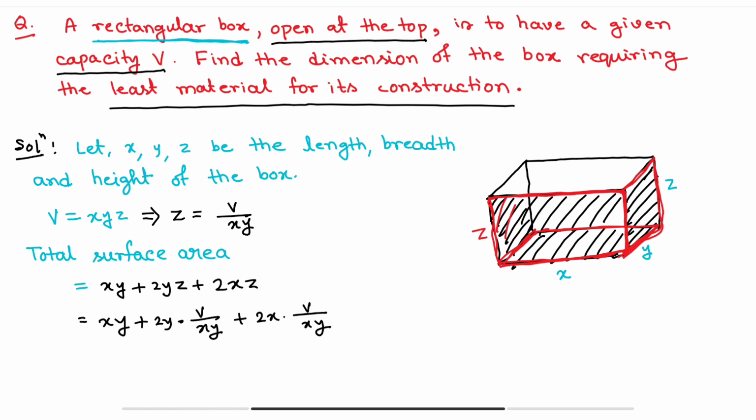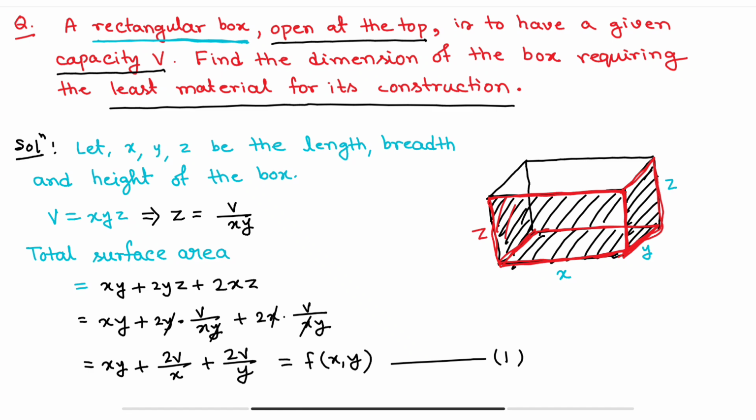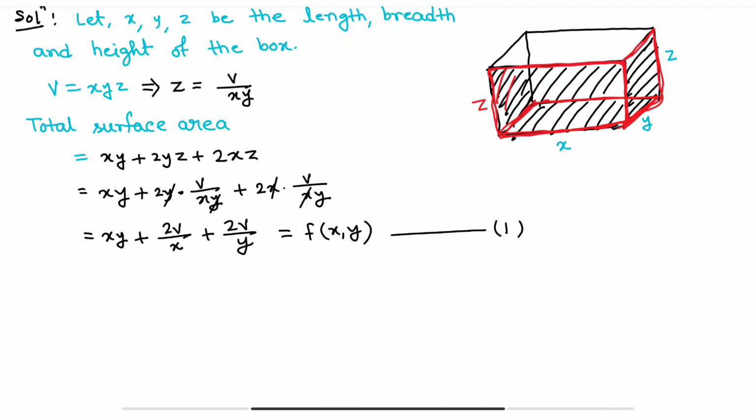Clear? That means we are getting this is equal to xy plus yy cancelled out, so 2v divided by x plus 2v divided by y, x cancelled. Okay, let's say this is our f of xy, and let's say this is equation number 1.